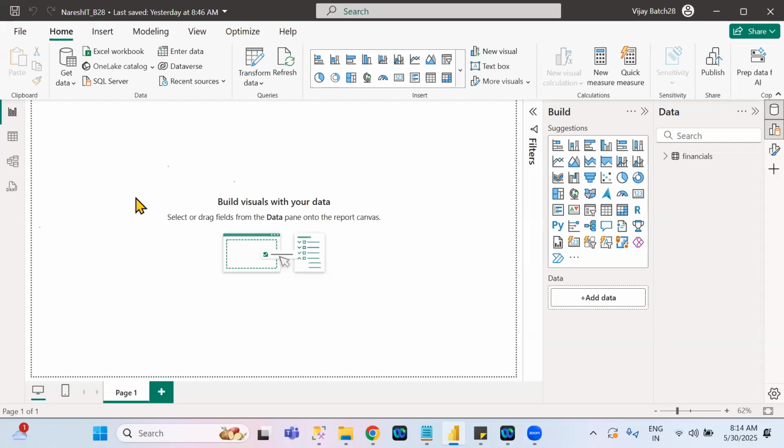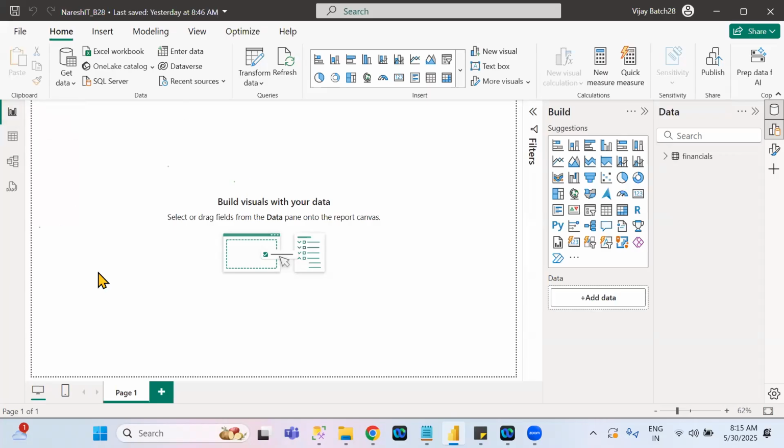First, we need to discuss the report view. What will the report view tab do? If you click on this tab, you are in the report view tab. In the report view tab only, we always create Power BI reports. How are we creating Power BI reports? By taking different visualizations, we are creating reports. Understand clearly?